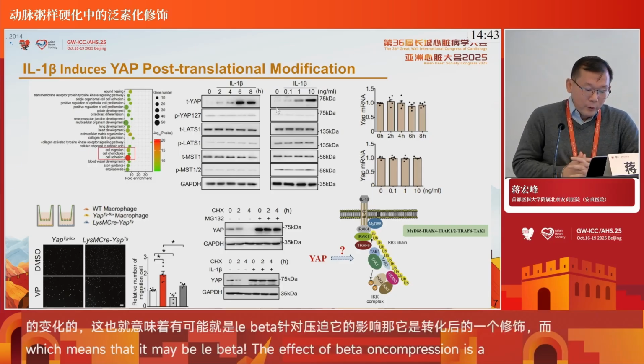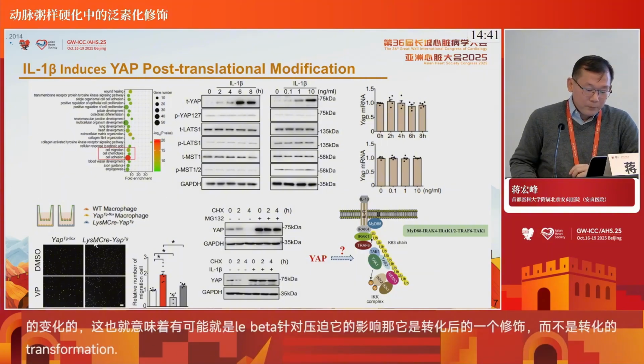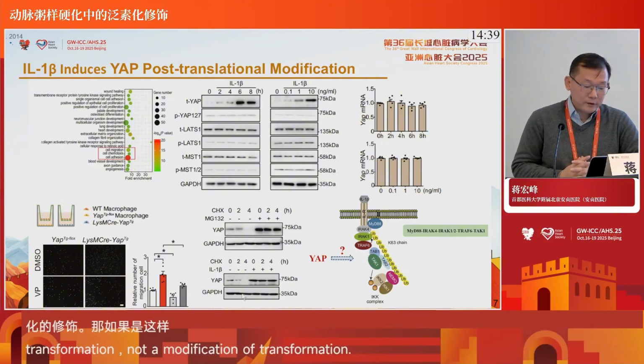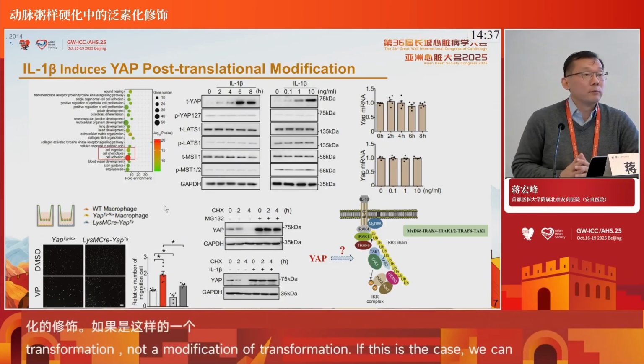If so, we can also see that the interleukin-1 beta effect on YAP is similar to MG132, the proteasome inhibitor.